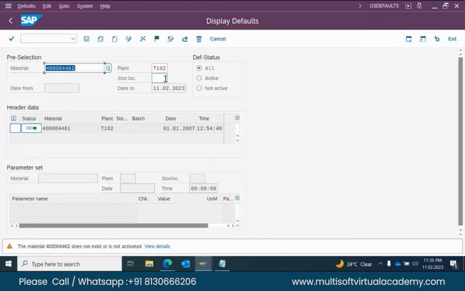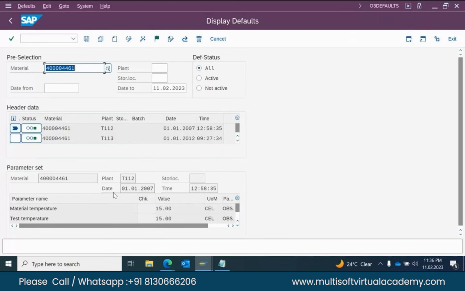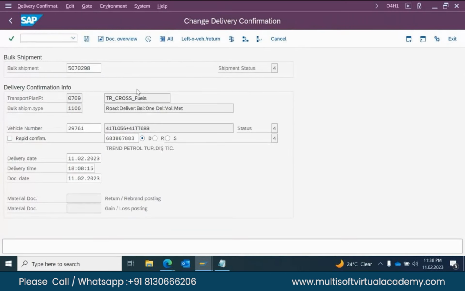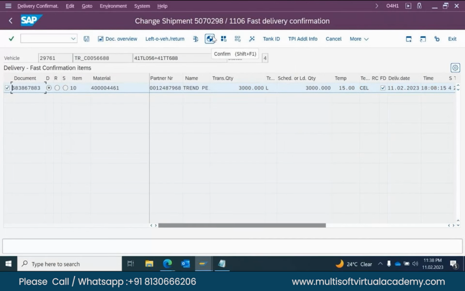Bulk shipment, transport location. Yeah, now it has come, sir. O3 defaults. You can see with the material, many plants are there. Any plant, I will click it here. You can see the temperature and all. Here we need to select, and here flag is the activate, and click this flag. Then the O3 defaults will create that O3 defaults for that particular plant. Now we'll create, click on that button all, select this, click on this activate proposal, otherwise click on that document overview, select this, activate, then click on confirm.